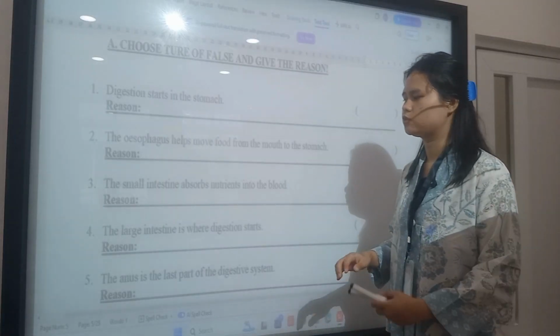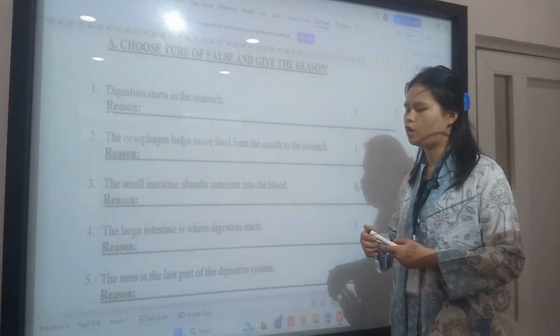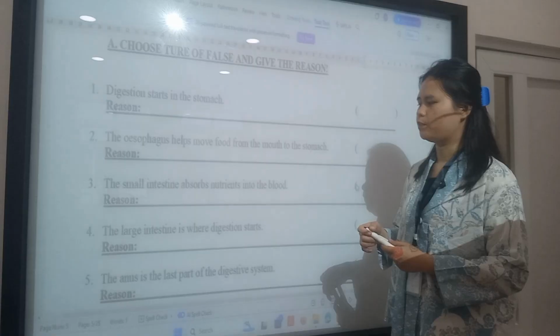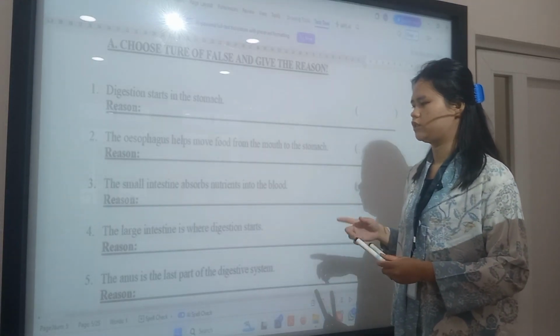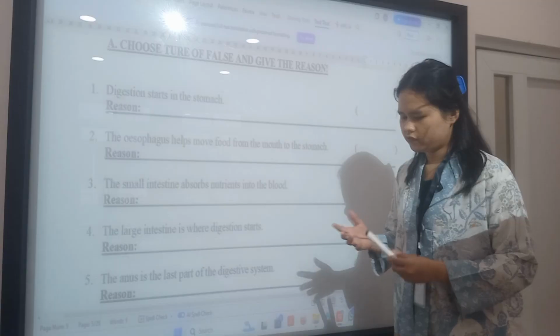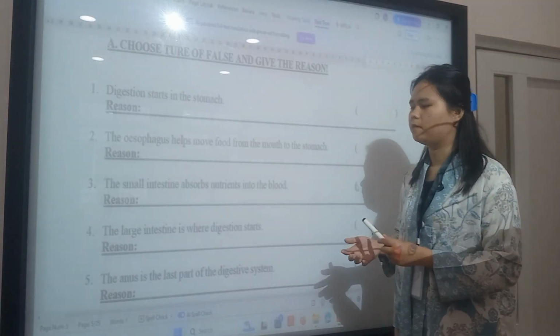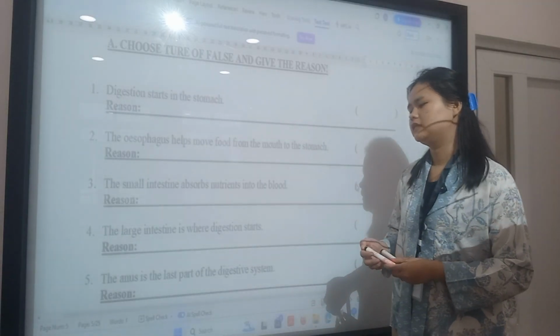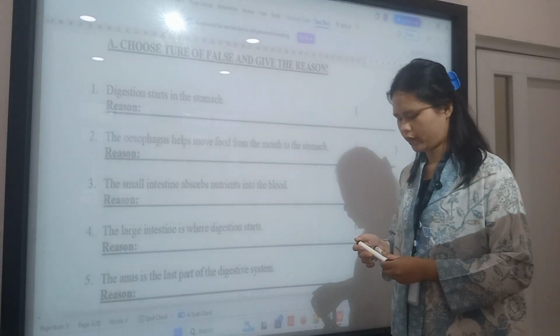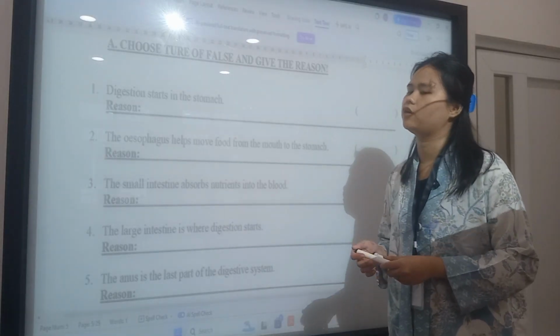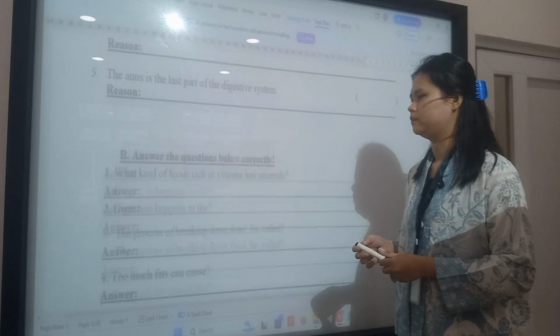It's true, because the function of the small intestine is to absorb nutrients. The large intestine is where digestion starts. It's false because digestion starts at the mouth. The anus is the last part of the digestive system. It is correct because the anus is the final part of the digestive system.